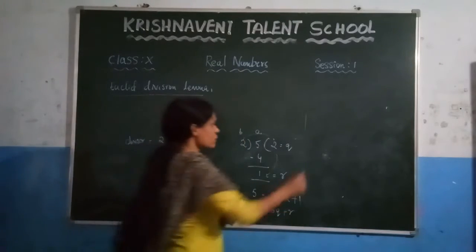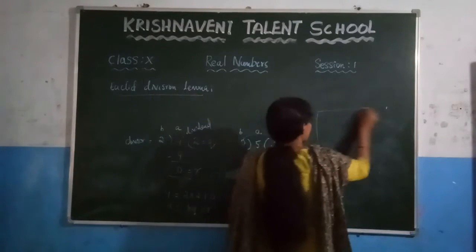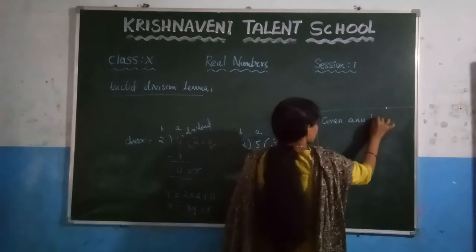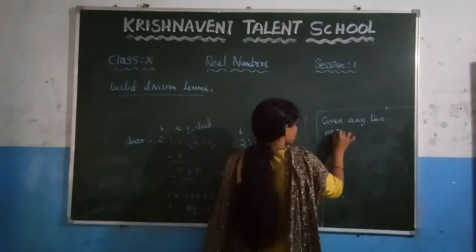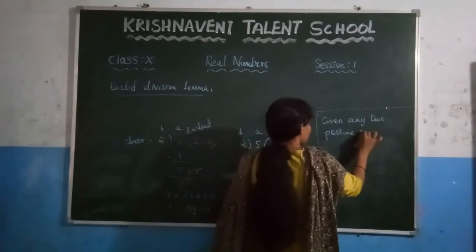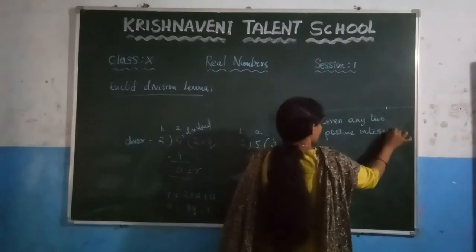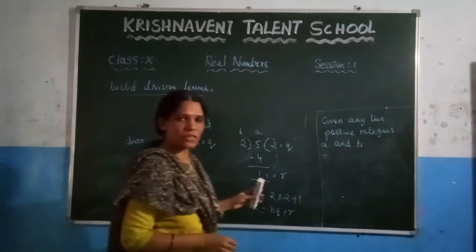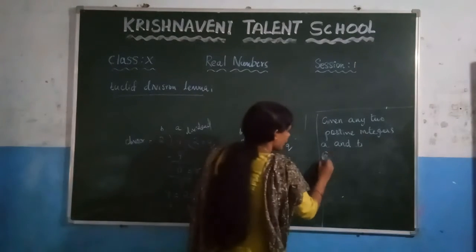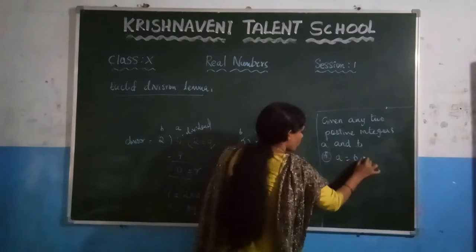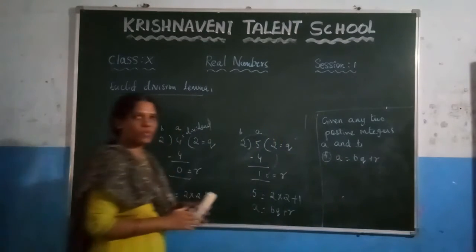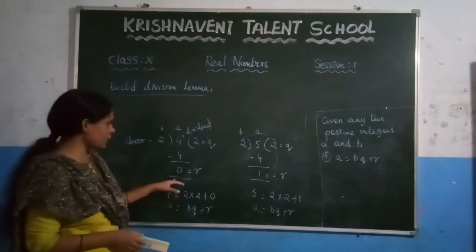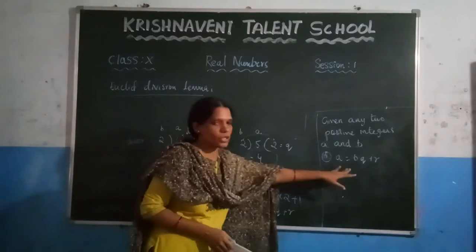So to state this, let us consider any two positive integers a and b. If you consider any two positive integers a and b, we get one equation: a is equal to bq plus r.